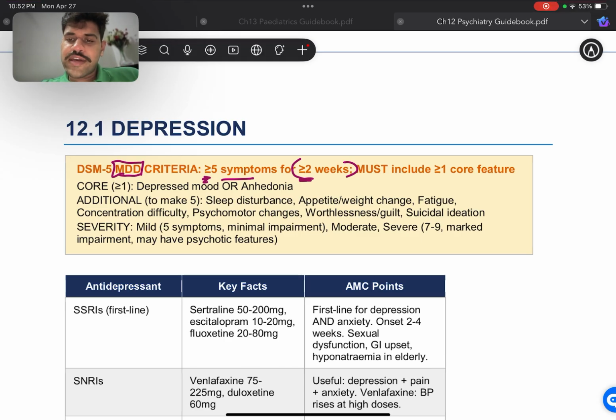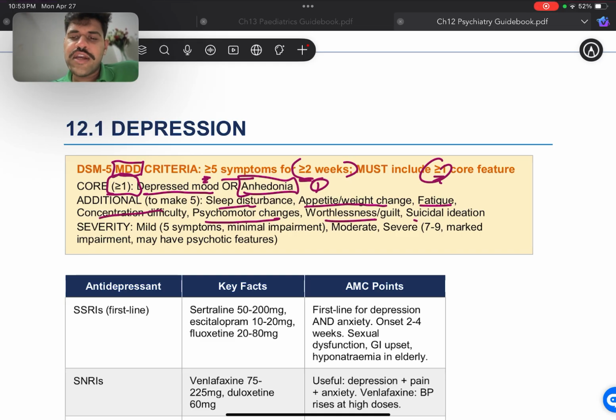And they should include at least one or more core features. Those core features would be depressed mood or anhedonia. Now, what is anhedonia? Anhedonia means that they don't feel any desire or any happiness from the work or whatever their day-to-day life is. All right. Now, the additional symptoms to make a complete 5 would be sleep disturbances, appetite or weight changes, fatigue, concentration difficulty, psychomotor changes, worthlessness or guilt, and suicide ideation.